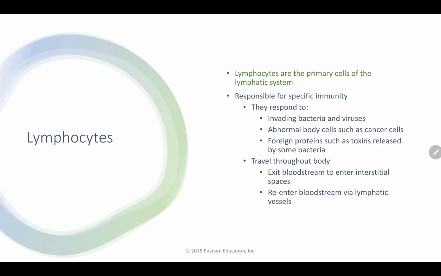So lymphocytes are part of the lymphatic system, part of that lymph. These are the primary cells of the lymphatic system. They're responsible for specific immunity, so they're going to respond to invading microorganisms such as bacteria and viruses. They're going to respond to abnormal cells, cancer cells, or just foreign proteins or toxins